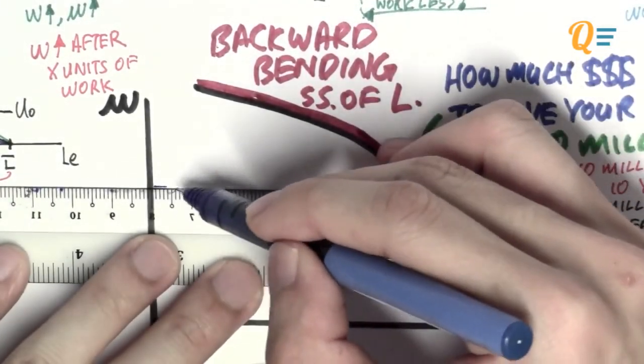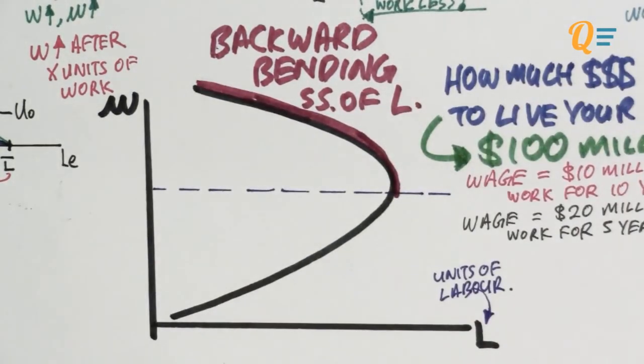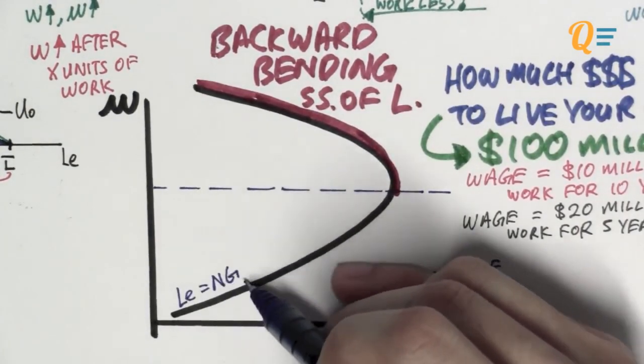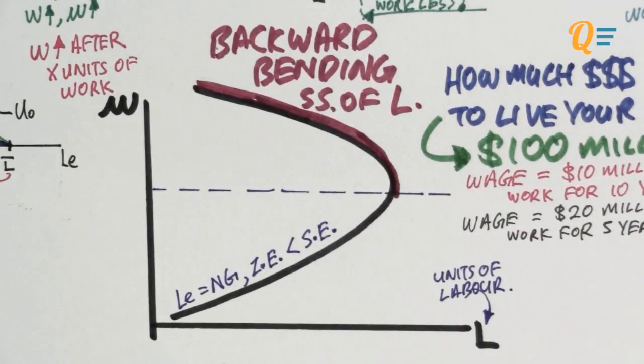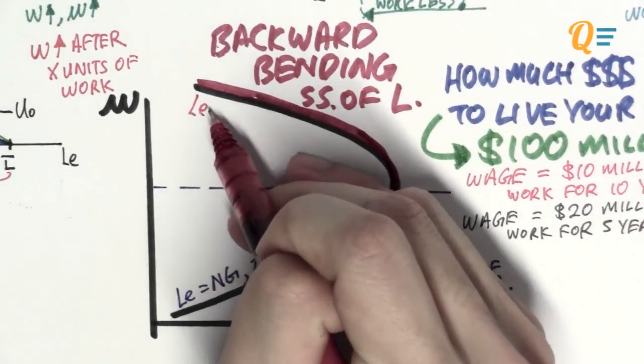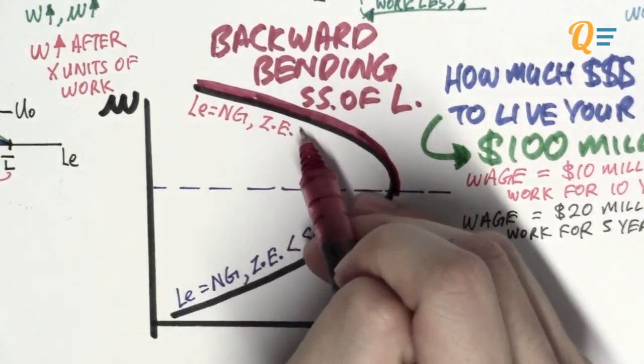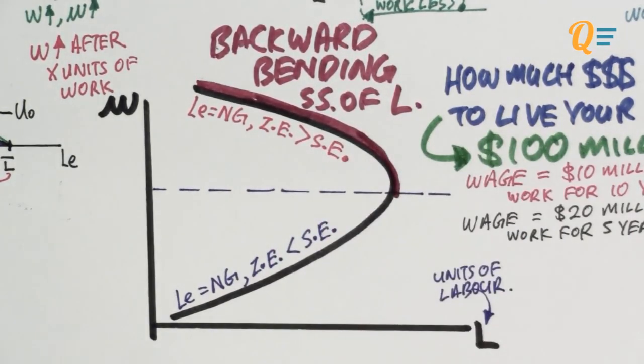And here's a quick recap of what we have learned, which is essentially the most important thing of this entire chapter, is that when the labor supply curve is upward sloping, that's when leisure is a normal good and the income effect is lesser than the substitution effect. And when the labor supply curve starts to be backward bending, that is where leisure is a normal good and the income effect is larger than the substitution effect.